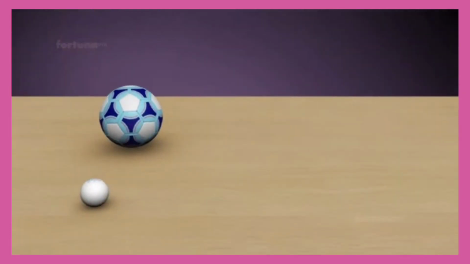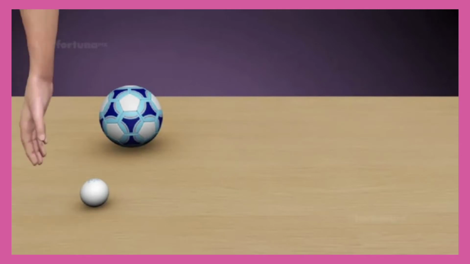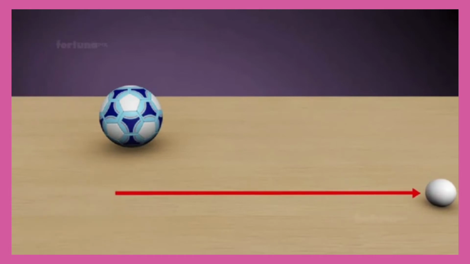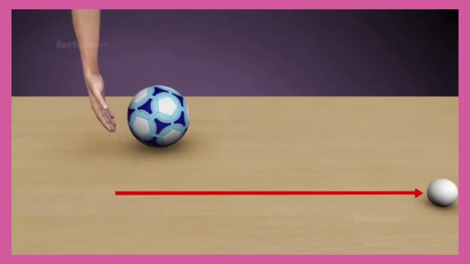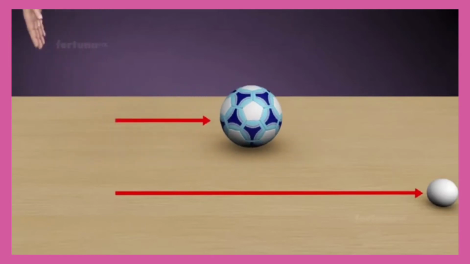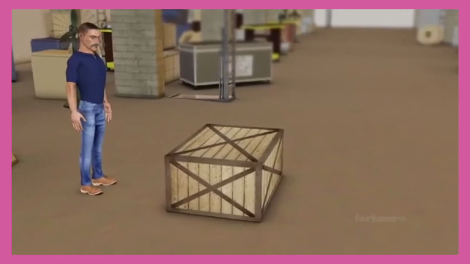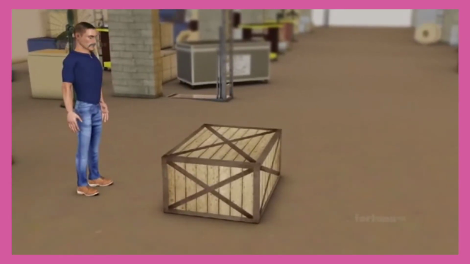Let's try to understand this in much simpler terms. If we increase the force on an object, its acceleration will increase, but as an object's mass increases, its acceleration will decrease. In other words, it's going to require a larger amount of force to move a heavier object than a lighter object. Let's see how this law works.